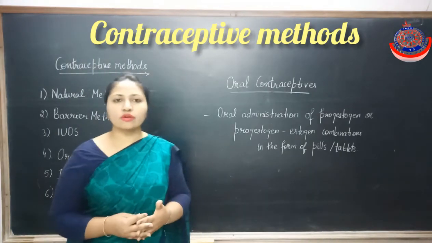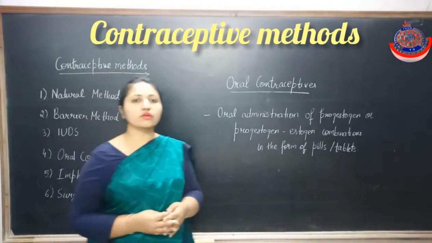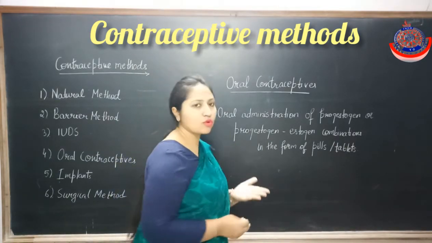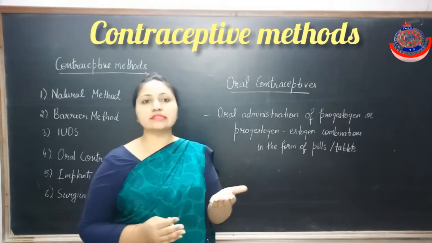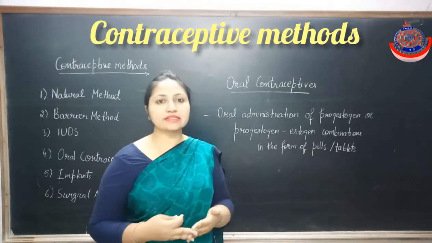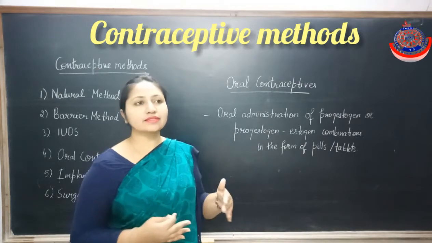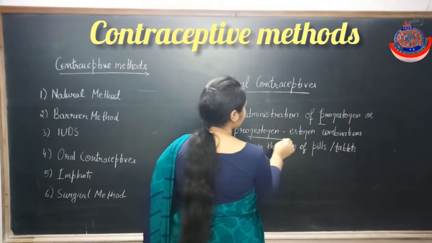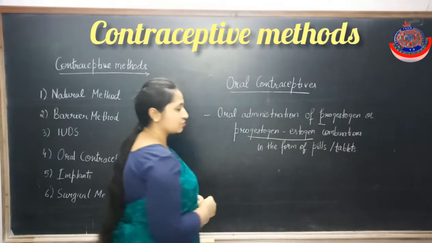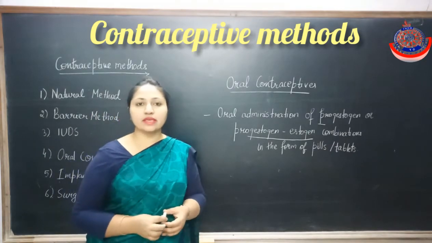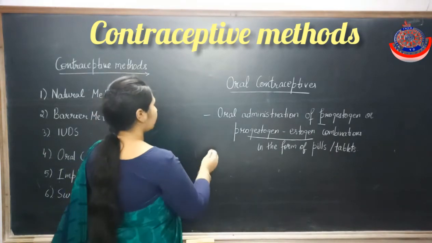So the next contraceptive device is oral contraceptives. Now what are oral contraceptives? By the name it is very clear that it is taken orally, in the form of pills or tablets, and it contains progestogen or a combination of progestogen and estrogen. And how does it prevent pregnancy?